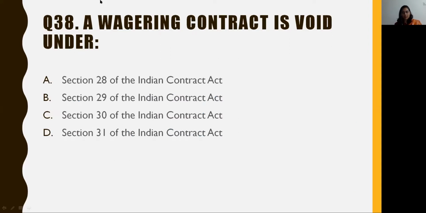Question 38 is from the Indian Contract Act. It states a wagering contract is void under A. Section 28 of the Indian Contract Act, B. Section 29 of the Indian Contract Act, C. Section 30 of the Indian Contract Act, and D. Section 31 of the Indian Contract Act.